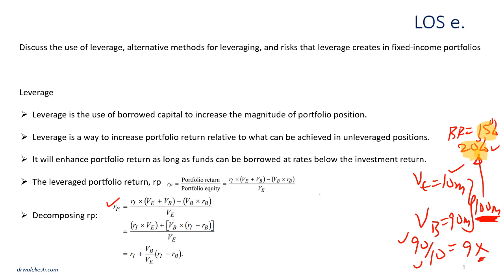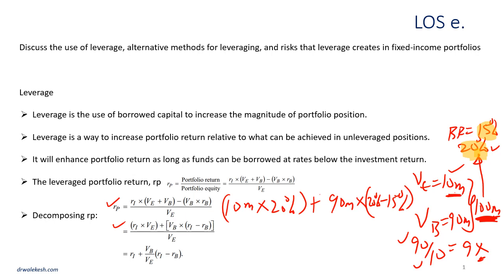So let's move to the second formula, which is this. Now let's focus on my equity alone that I invested. What I invested is 10 million times the return on the equity that I invested. The return is 20%. But don't forget that I borrowed how much? I borrowed 90 million. But the 90 million I borrowed is at what rate? It's at 15%. But on that 90 million, I will earn 20% on it. So I'm still in a good position.